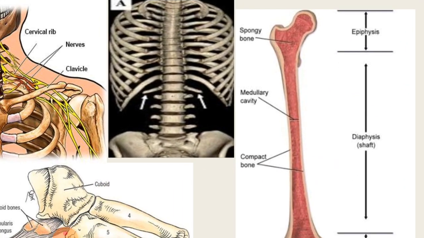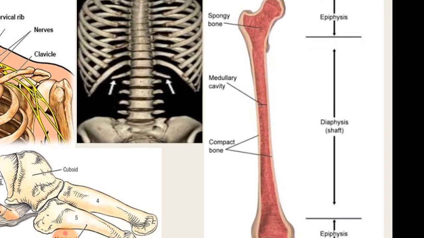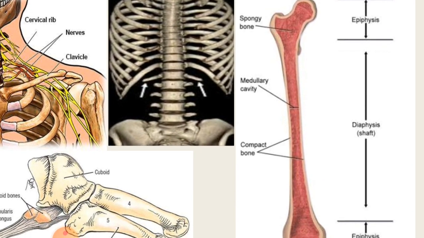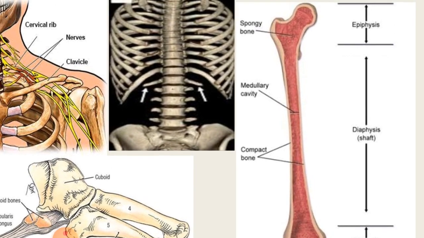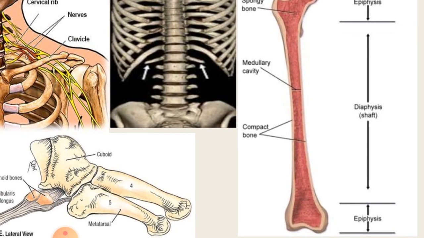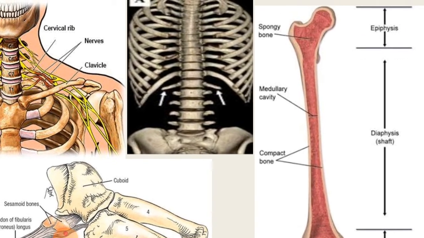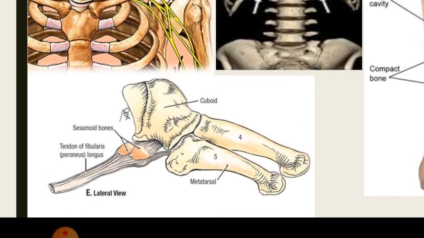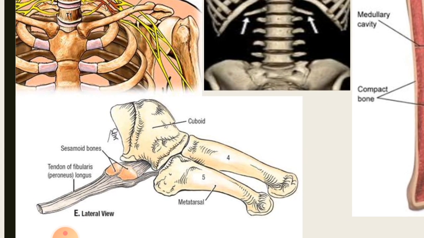And these are the parts of a long bone. The two ends of the long bones are called epiphysis, and the central part, or the shaft of the bone, is called the diaphysis. This is an example of a sesamoid bone, which is formed in the tendon of peroneus longus muscle.